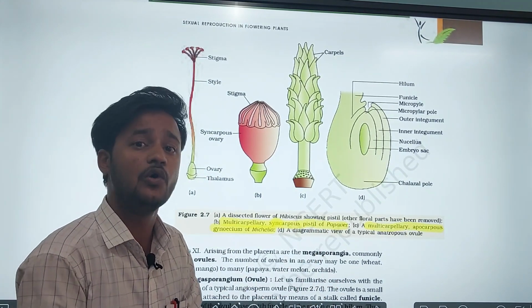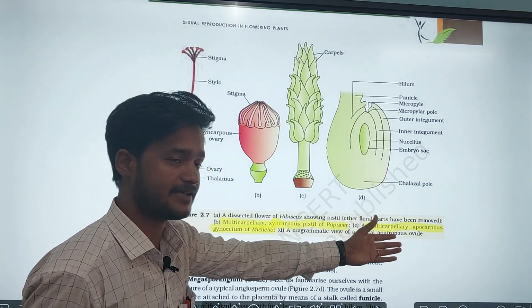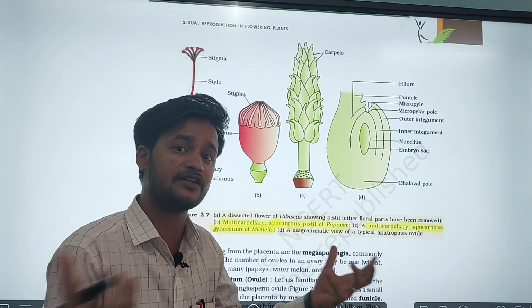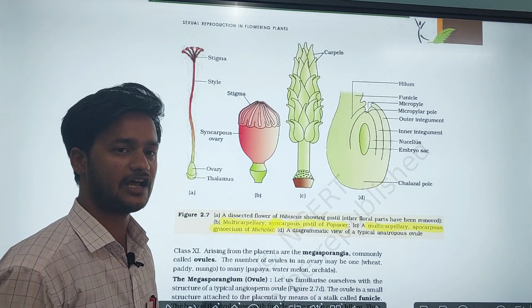They are not fused to one another. That is called apocarpous. Apocarpous means the carpels are free. If the carpels are fused, that is called syncarpous.